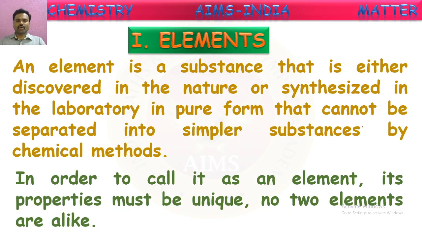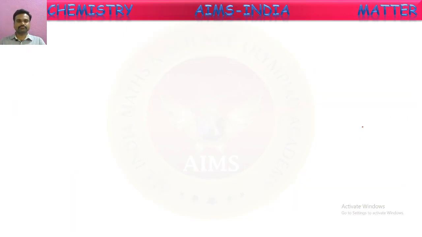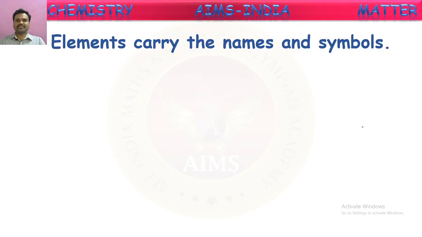In order to call it an element, its properties must be unique. No two elements are alike. There are so many elements, but no two elements have similar properties. All the properties may not be the same for any two elements, and each and every element has its unique properties. Elements carry names and symbols. Each and every element has its own symbol and its own name.